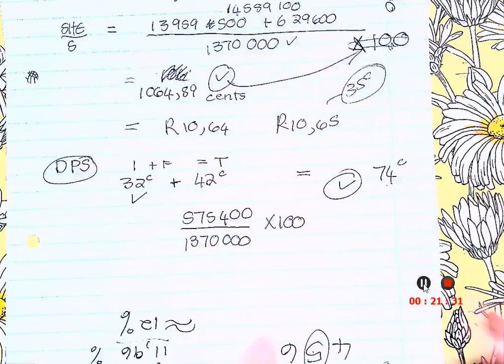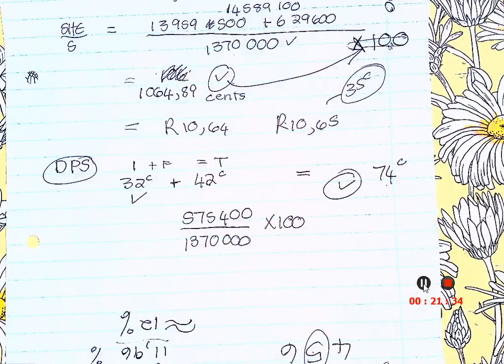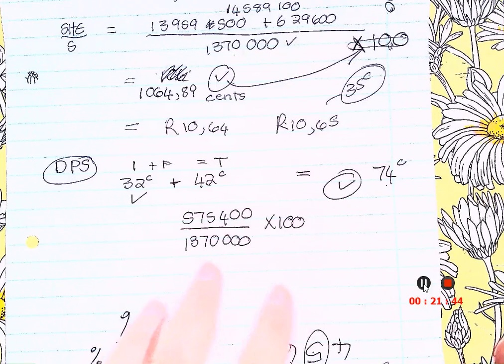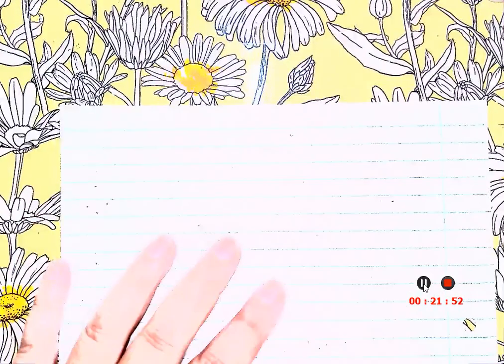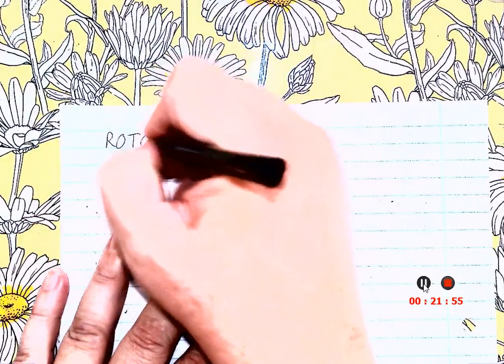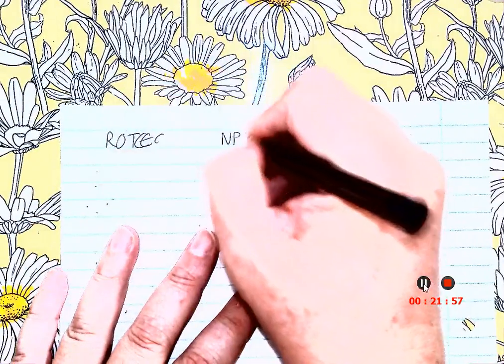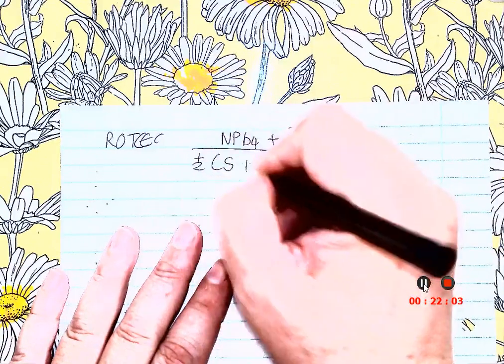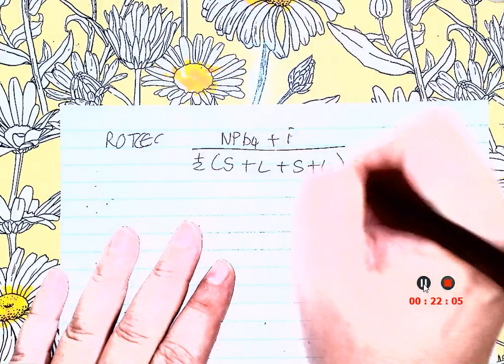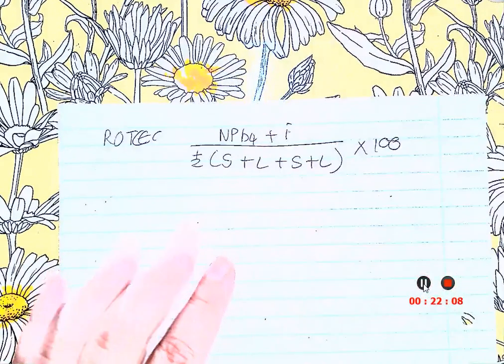Okay, now we're going to get to this beautiful one. I want you to do ROTCE, because I just want you to see that even if this is the longest existing ratio, we are not scared and we can do it because we've got a song. So let's sing the song. What is ROTCE? Net profit before tax plus interest over a half, SHE plus loan, times 100.